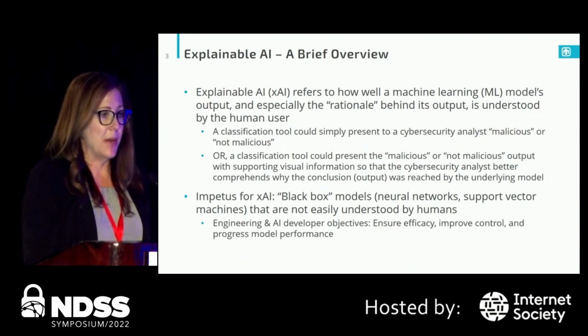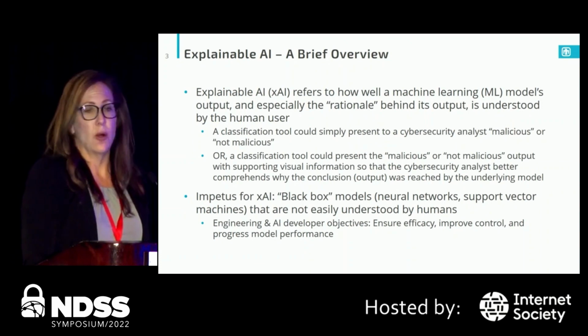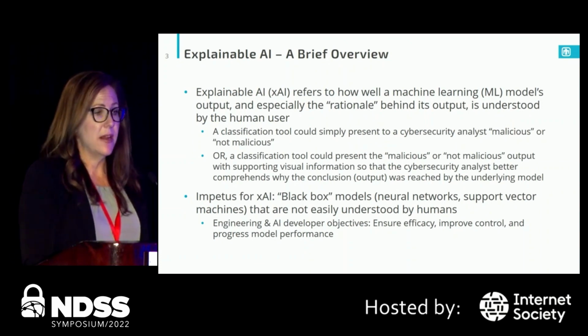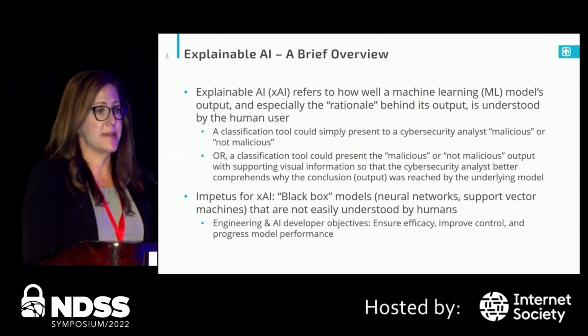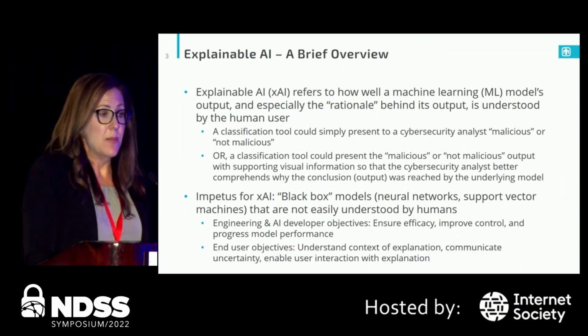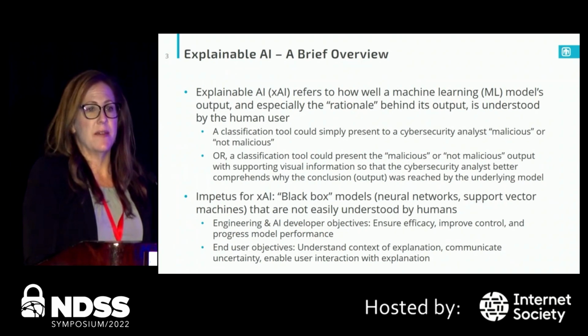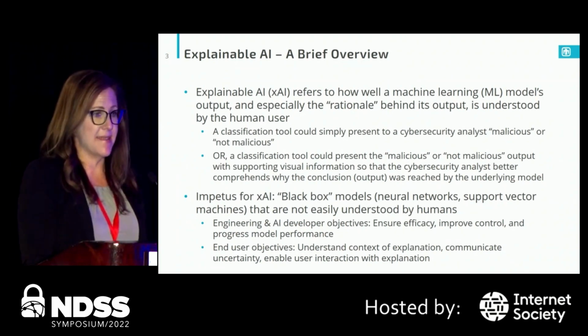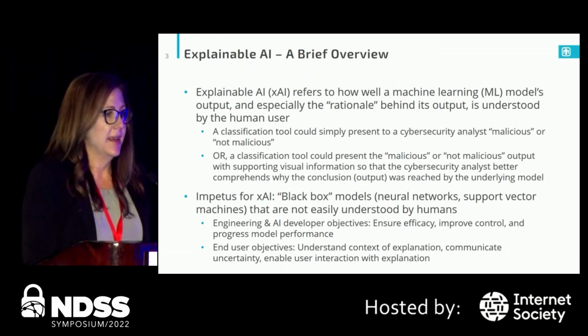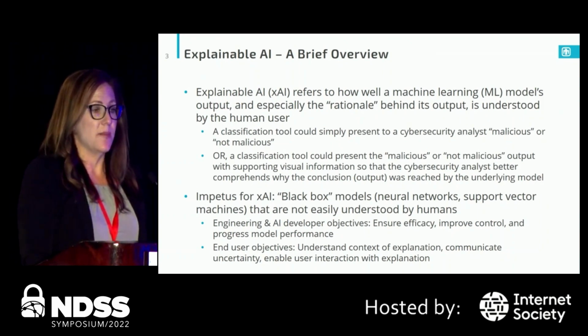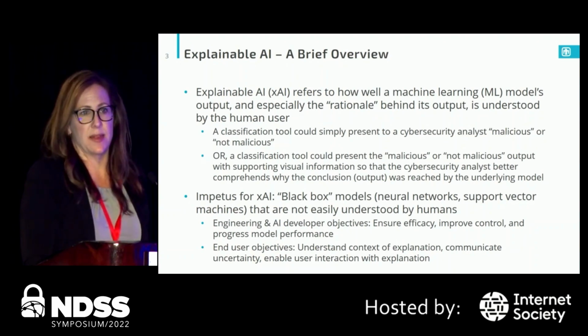One point of view comes from the model developers or engineers. Model developers want to ensure the model performance is as good as it can be, of course. The second point of view comes from the end user of the model's outputs. In this case, these are our cybersecurity analysts, who, we theorized, might want to better understand the context of the output in terms of the model's inputs, the uncertainty of the model, and how to best interact with the model itself.